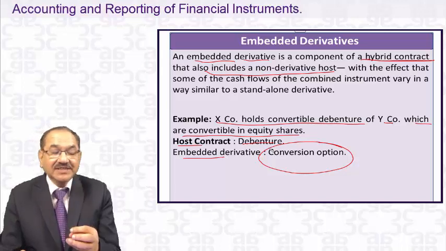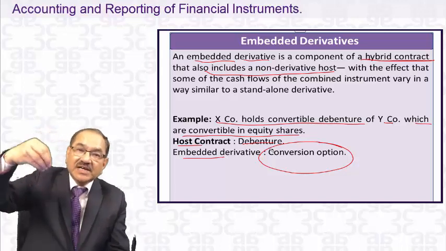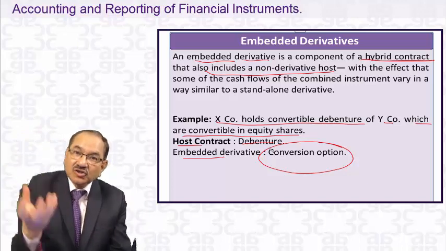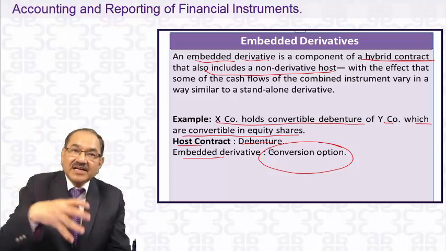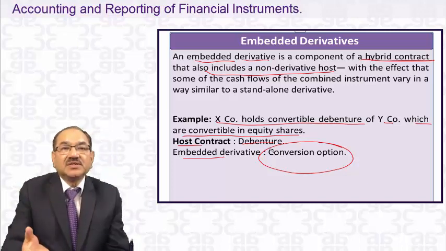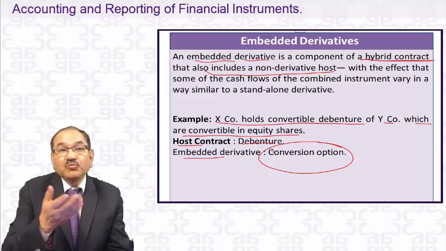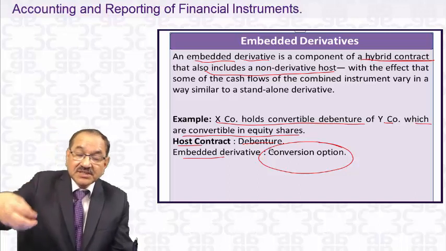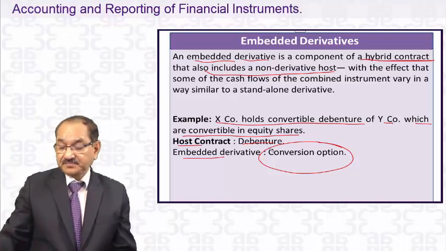The conversion option is an embedded derivative within the convertible debenture. The convertible debenture itself is a host contract. Within that there is a derivative, that is the call option, and that conversion option is with the holder of the debentures, and it is called an embedded derivative.